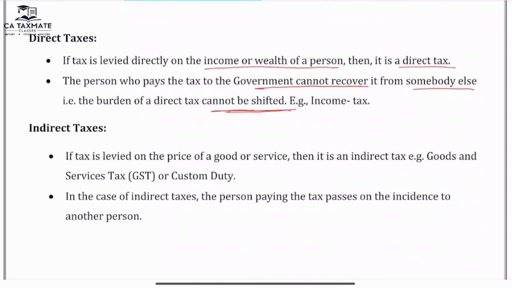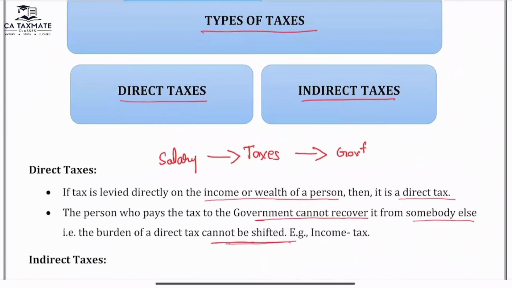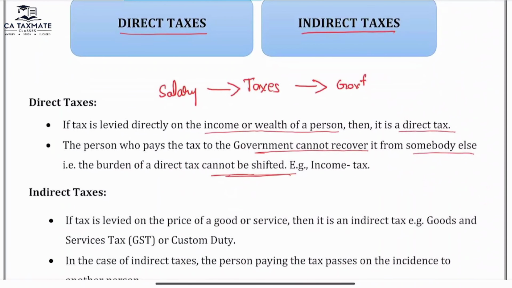For example, if you are earning a salary income and you are paying taxes on your salary income to the government directly, it is one of the examples of direct taxes.